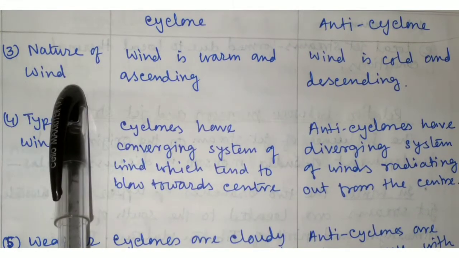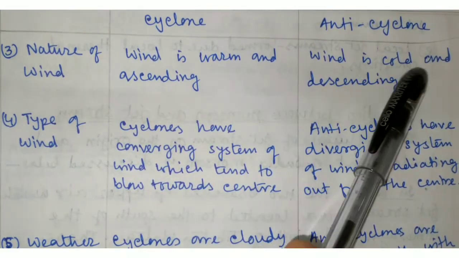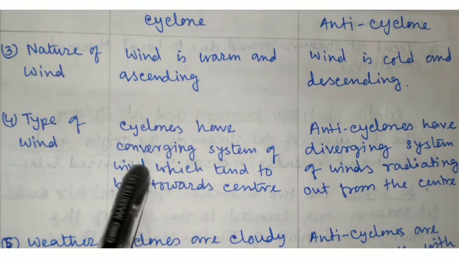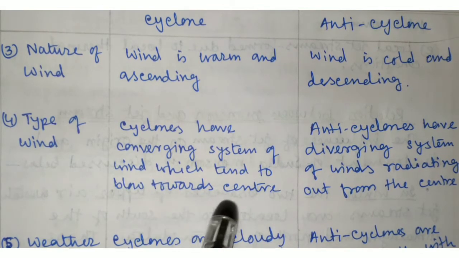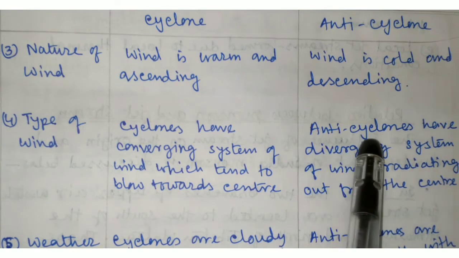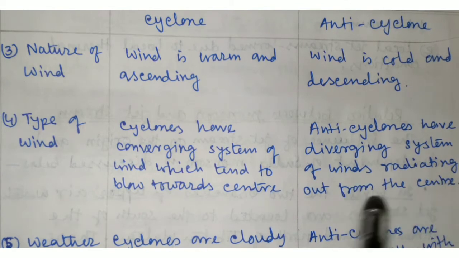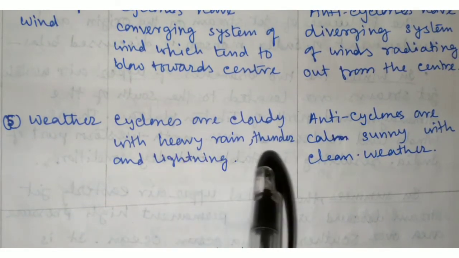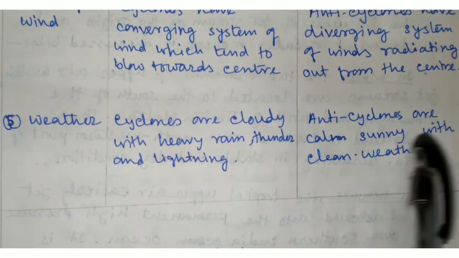Next point, nature of winds. Cyclone winds are warm and ascending. Anticyclone winds are cold and descending. Type of wind. Cyclone have a converging system of wind which tends to blow towards the center. Anticyclone have a diverging system of winds radiating out from the center. Weather. Cyclones are cloudy with heavy rain, thunder and lightning. And anticyclones are calm, sunny and clear weather.